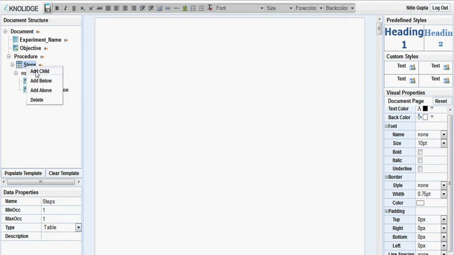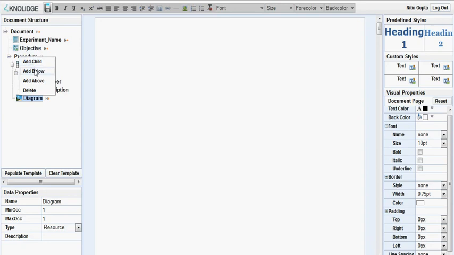Now we also want a diagram associated with it, so we'll add another element below this, which we'll name diagram or experiment diagram, depending on what we want to call it. We then make it of type resource, which presently means an image, but there is a lot of possibility to extend to various other data types.